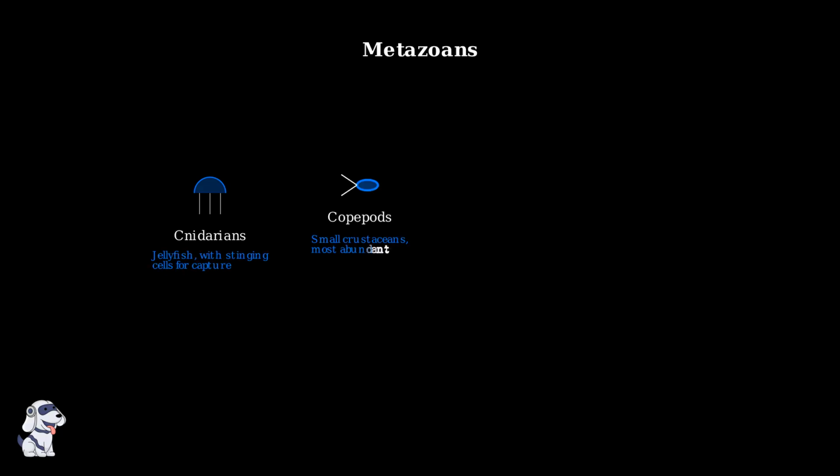Now let's examine the metazoans, which are much more complex multicellular organisms. Metazoans include many familiar groups. Cnidarians, like jellyfish, have specialized stinging cells for capturing prey. Copepods are tiny crustaceans and the most abundant multicellular animals in the sea. Krill are larger shrimp-like creatures that serve as a crucial food source for whales and other large marine animals.